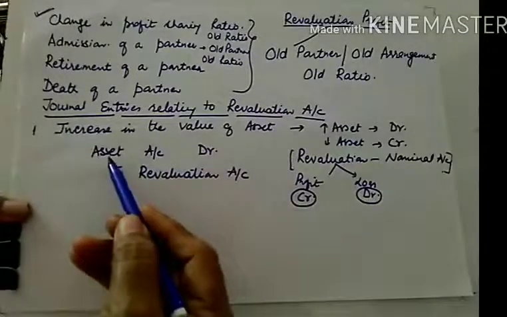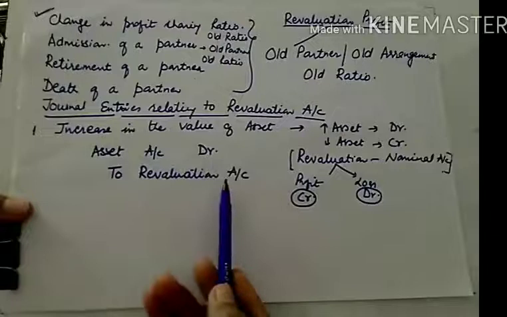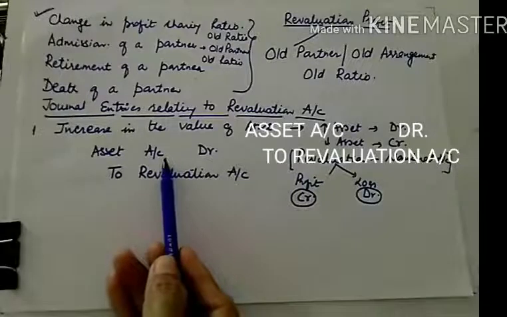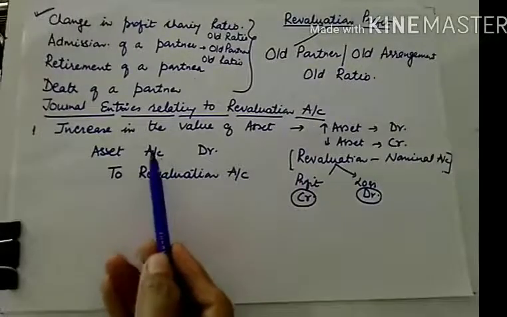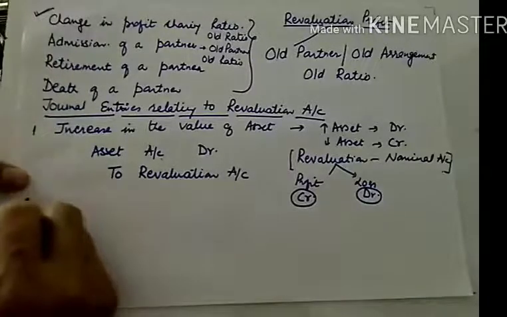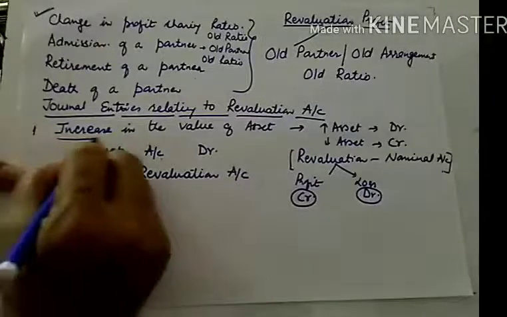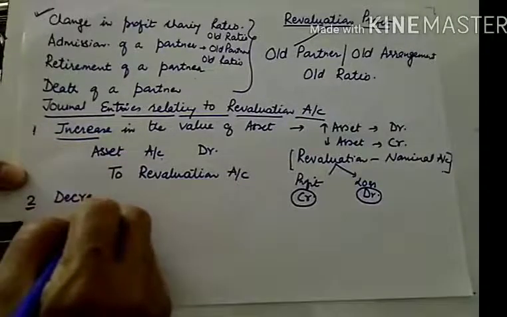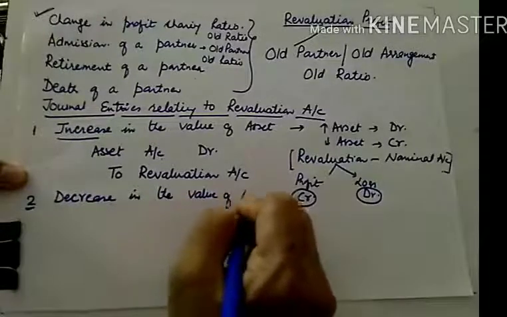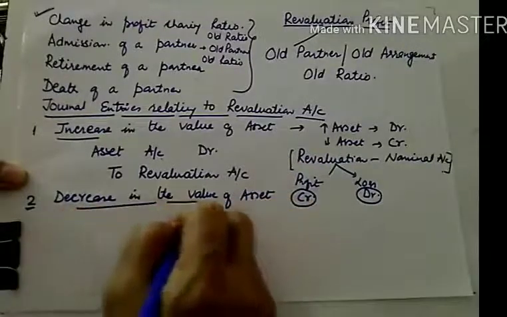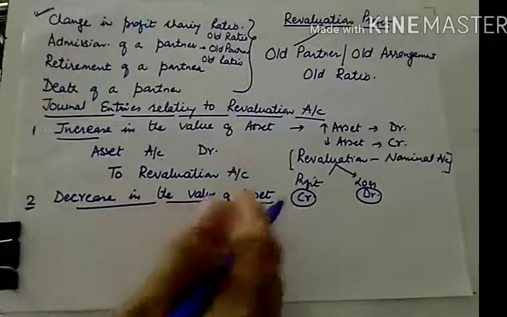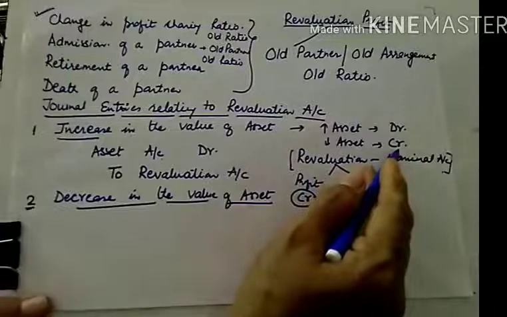So whenever there is an increase in land, account debit to revaluation; increase in building, account debit to revaluation; increase in the value of furniture, though it is a very rare case; or increase in investment, investment account debit to revaluation. And the second is just the opposite: a decrease in the value of asset. If there is a decrease in the value of asset, the asset will be credited and it will be a loss to us.